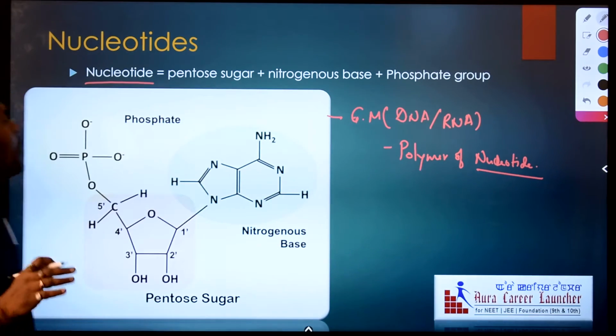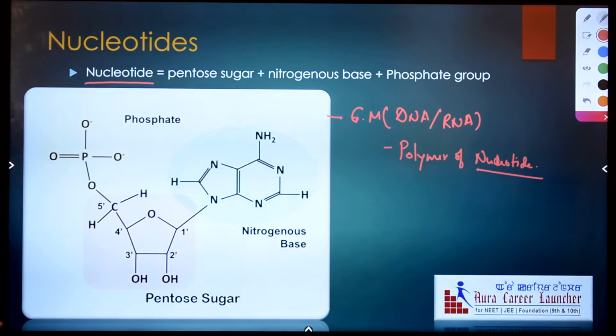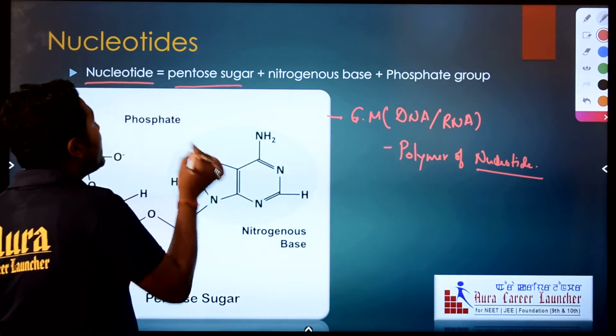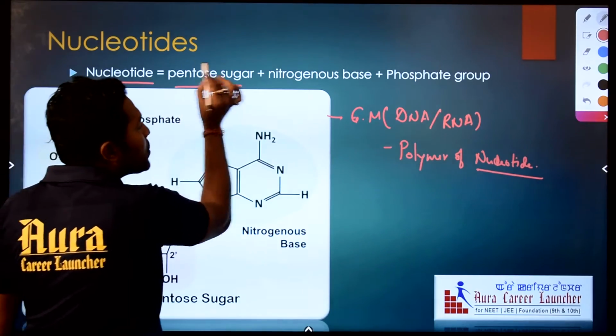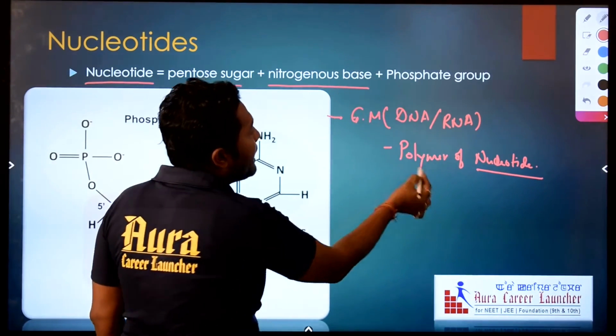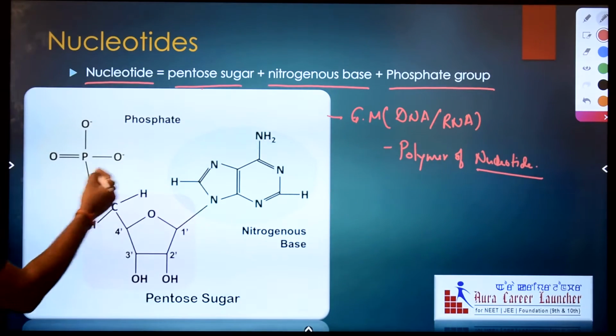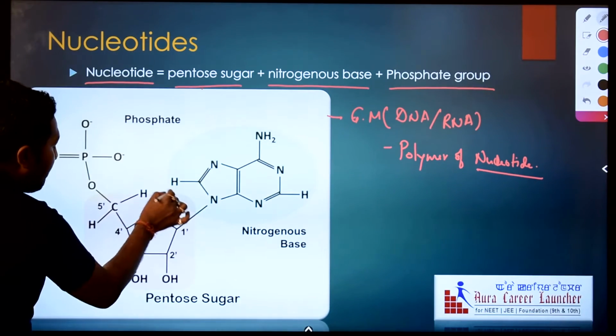A nucleotide is a chemical which is made up of 3 different compounds. A nucleotide contains a pentose sugar, a nitrogenous base and a phosphate group. In this figure you can see the pentose sugar.